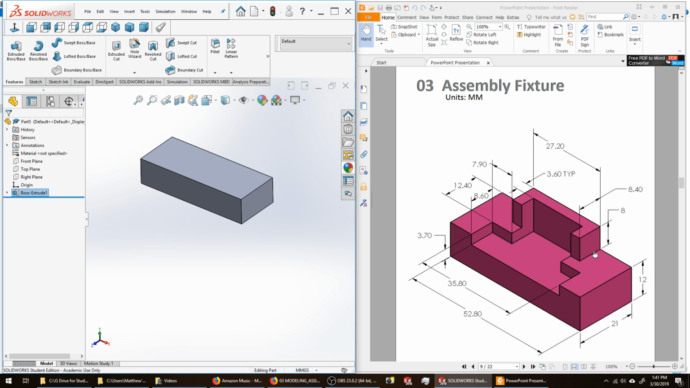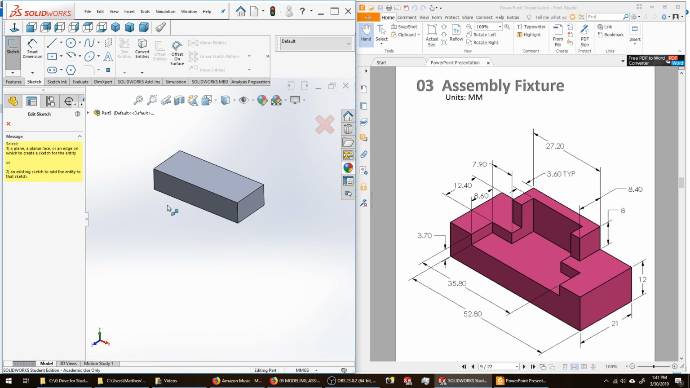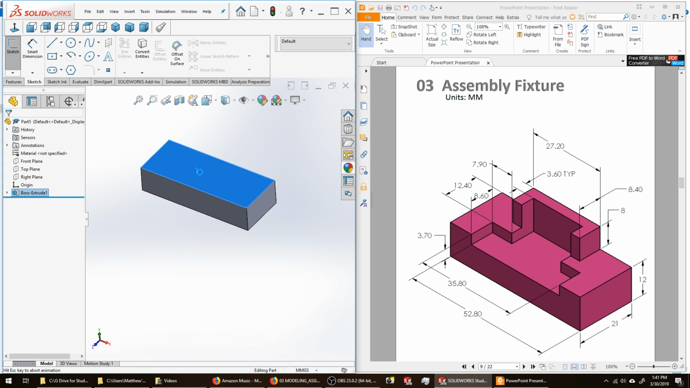Next, I'm going to make another rectangle. And it's not going to be this shape, it's just going to be just a rectangle. So I'm going to create another sketch. Go back to my sketch tab. I'm not going to edit the existing sketch, I'm going to create another sketch. It is going to be on this face, the top face of the part.